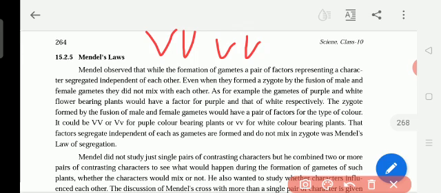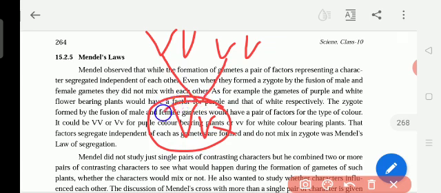This is the father gamete and this is the mother gamete. So the child will become capital V and small v. In the zygote, for example, one character is purple color and one is white color. These two factors are not mixed in the zygote.